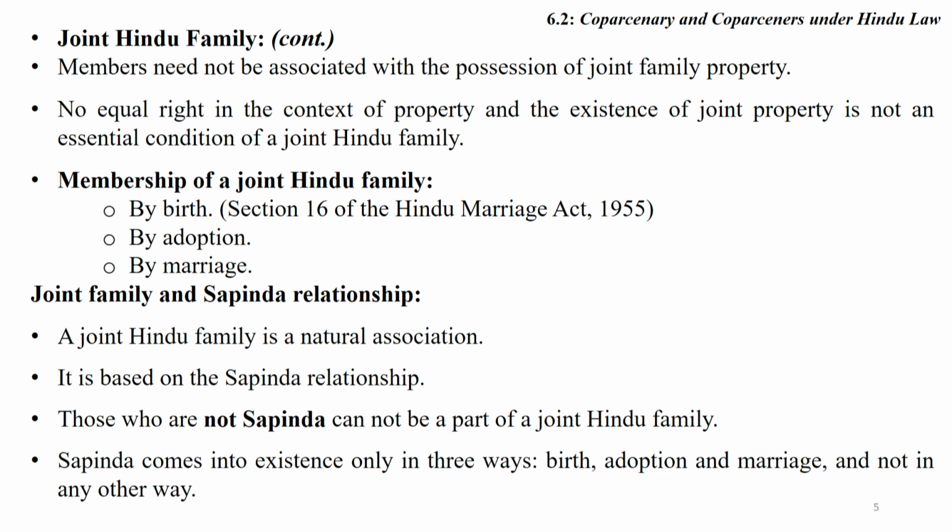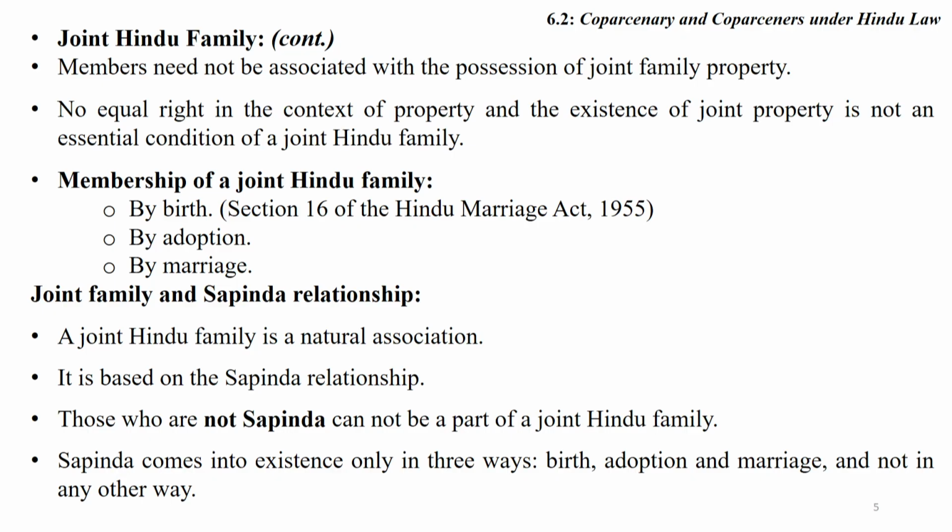Friends, traditionally under the Shastric Hindu law, a joint family has a relationship with Sapinda relationship. A joint family is a natural association. It is based on Sapinda relationship. Those who are not Sapinda cannot be part of a joint Hindu family.